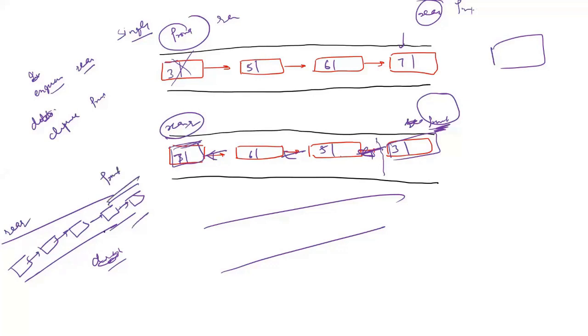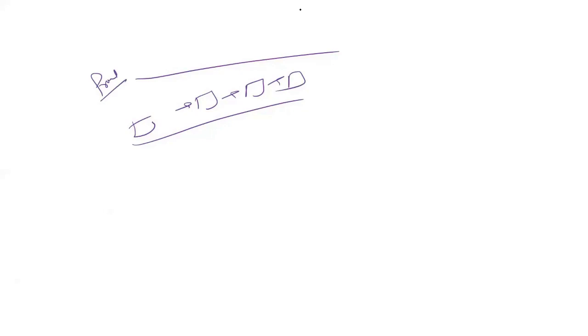Insertion at the rear is okay, you can insert a new element, but for deletion at front, you need to access the second last element and make that equal to null, which is not possible. So for the linked list version, always use this as first, as front, that is the starting of the linked list, and the last element of the linked list as rear.